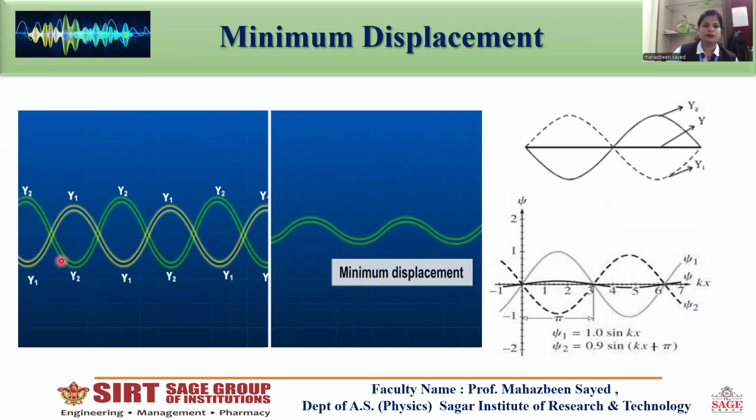When the two waves are superimposed like this, crest on trough, with the first wave having amplitude 1.0 and the other wave having amplitude 0.9, on subtraction the resultant amplitude is 0.1. So this is the resultant wave having amplitude 0.1, due to which the displacement of the resultant wave is minimum.